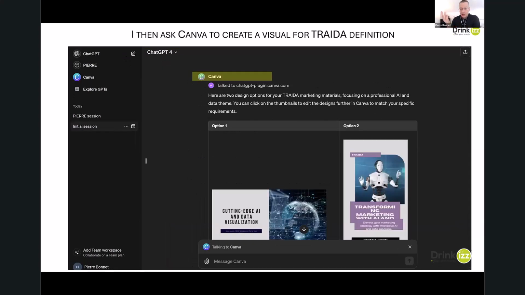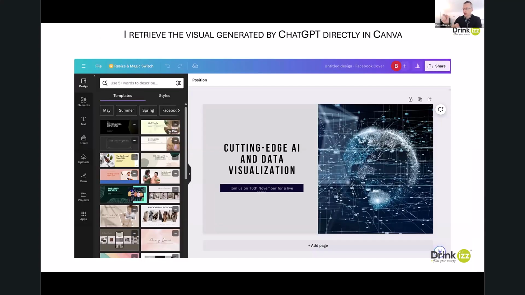As if by a magic hand, automatically Canva AI will generate one or various suggestions for images that represent my TREDA definition. So I can select one, and then I switch from ChatGPT to Canva software directly. And then I can download or even customize this initial representation.